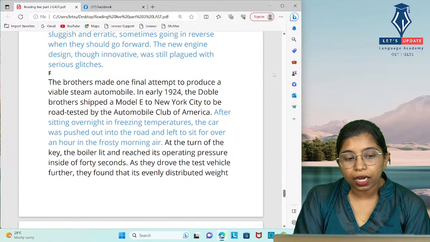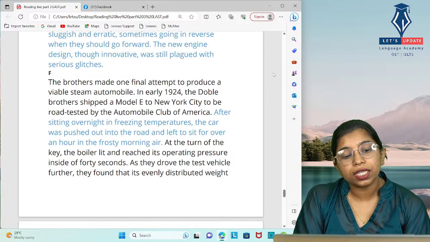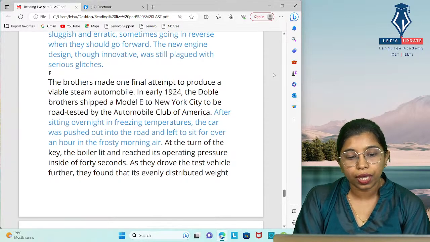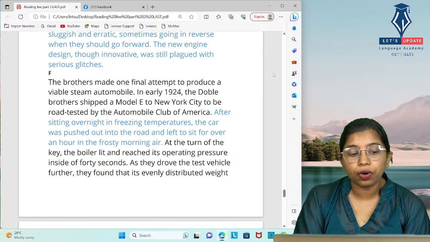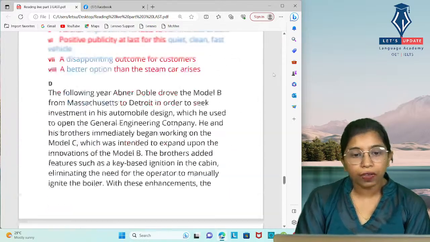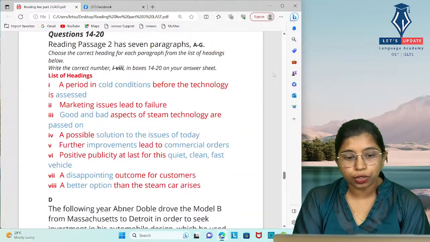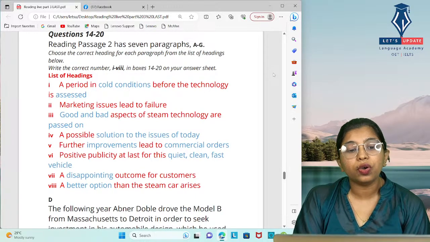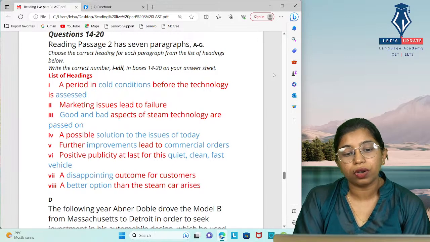Okay, so in this paragraph they have done an experiment. After sitting overnight in freezing temperatures, the car was pushed out into the road and left to sit for over an hour in the frosty morning air. Okay, so it is freezing temperatures. Have you seen a keyword related to freezing temperatures? It has been given as a period in cold conditions before the technology is assessed.